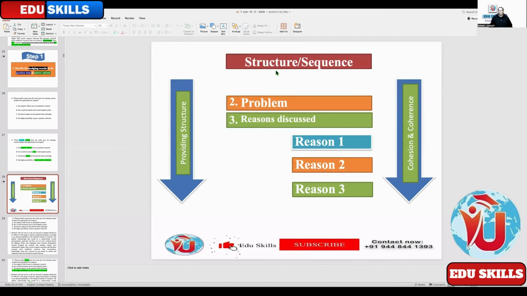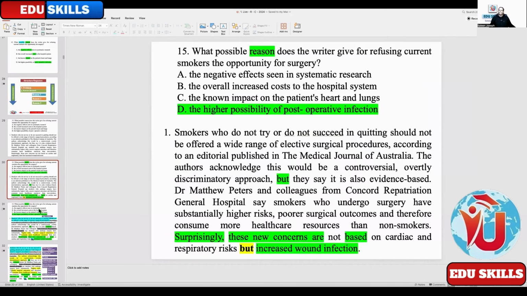So the problem again, the structure is this. Problem, reasons discussed. Reason 1, reason 2, reason 3, reason 4, whatever. And one of the reasons must be the answer. In the question stem, you have reason. Contrast word. Speaks about evidence. Then surprisingly, the emotional expression. Then these new concerns, new is the time expression. This one cardiac respiratory, but increased wound infection, post-operative infection. So we have not gone into the text at all, but we have identified the answer and we confirm that is the right answer.